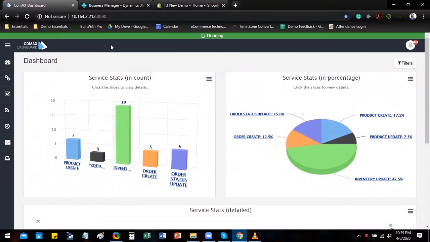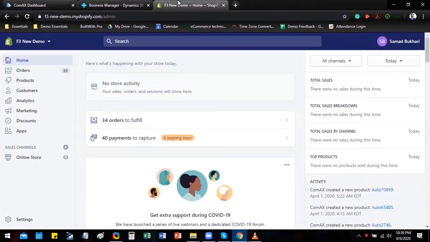My name is Mark, and I will be presenting the sync capabilities of the Folio3 connector between e-commerce and the ERP. We have three environments here: Folio3 Connector Dashboard, the ERP, and e-commerce store.